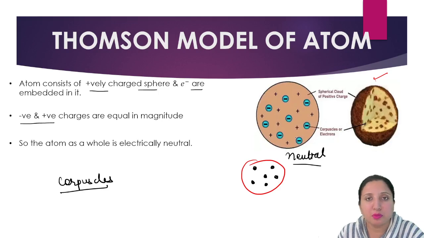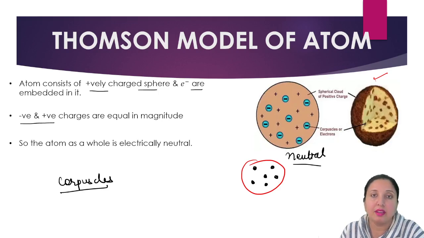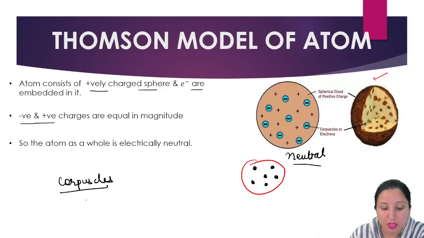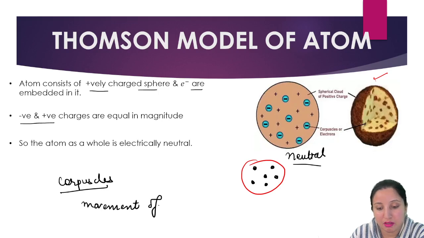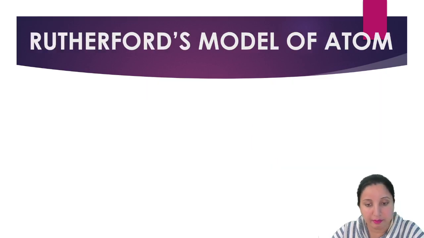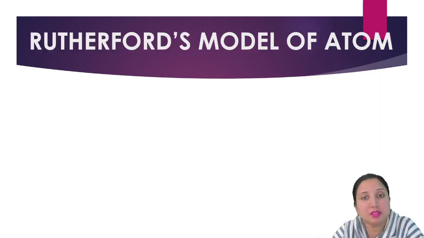It was well defined, we accepted it, but the main drawback of this particular model was that he did not predict the movement of these electrons. So over here he just failed.